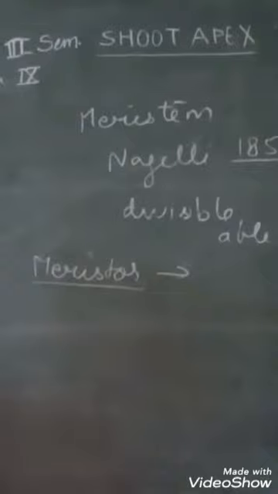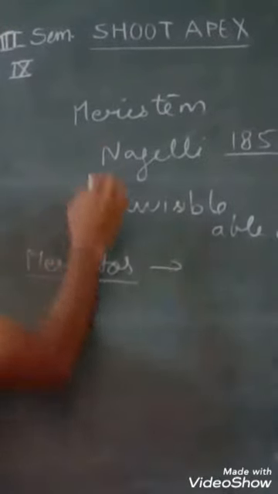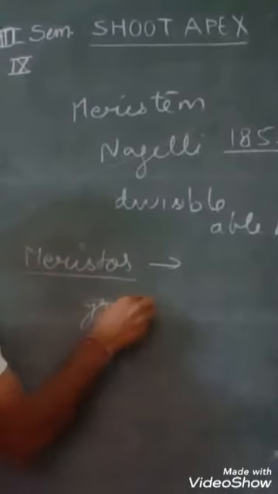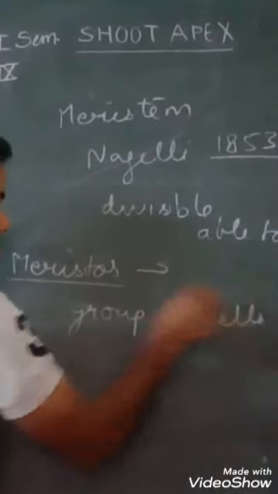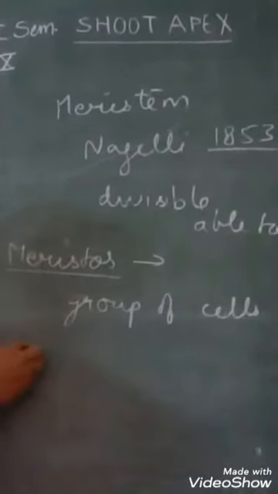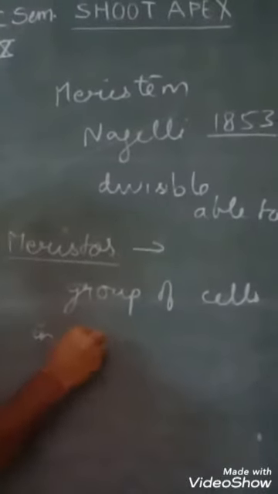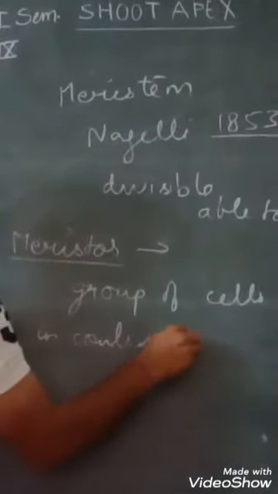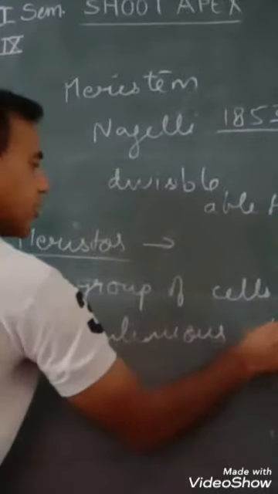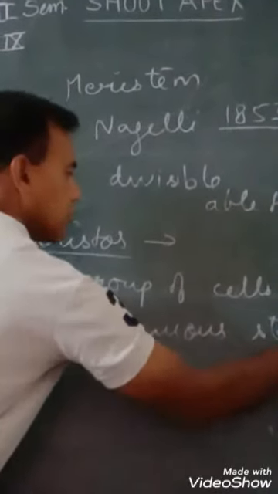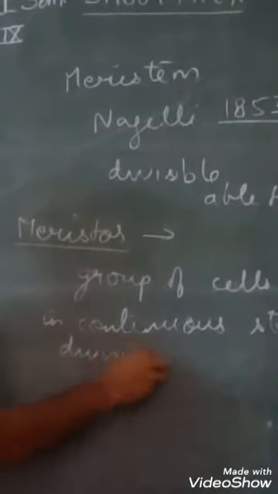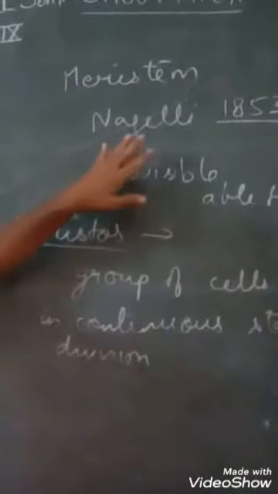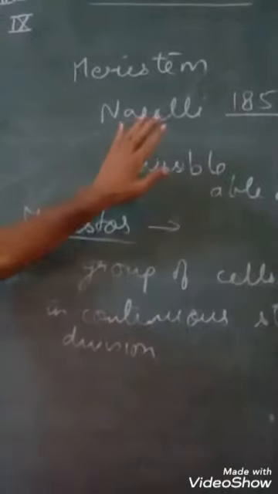The meristematic tissue can be defined as a group of cells in a continuous state of division, or the group of cells retaining the power of division.